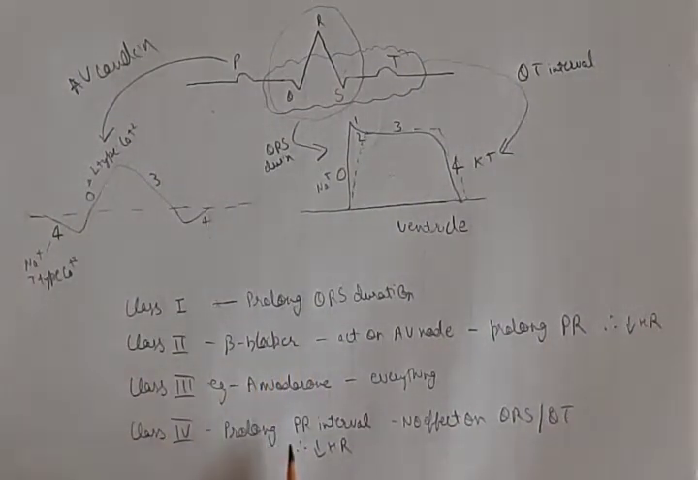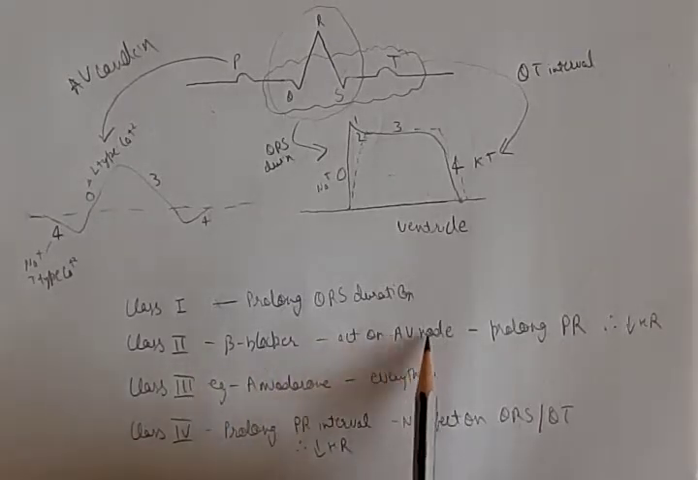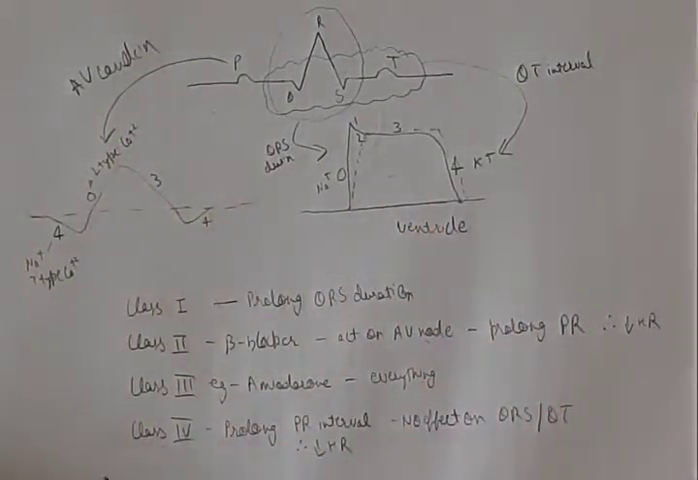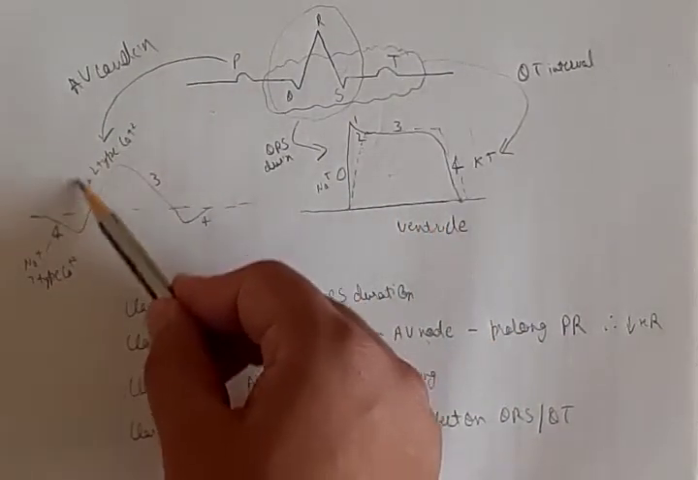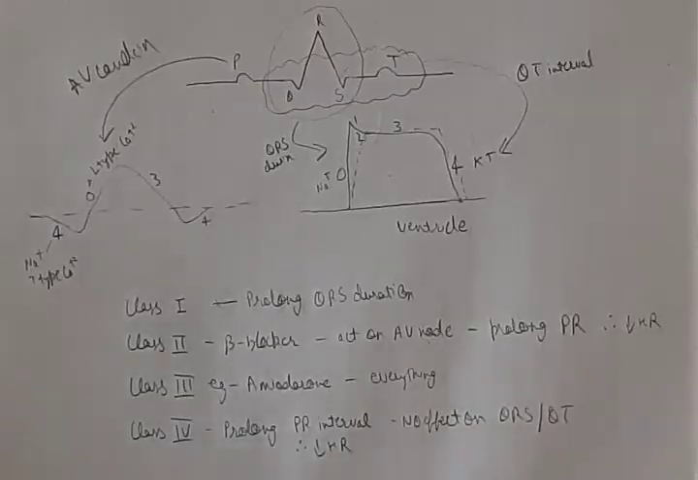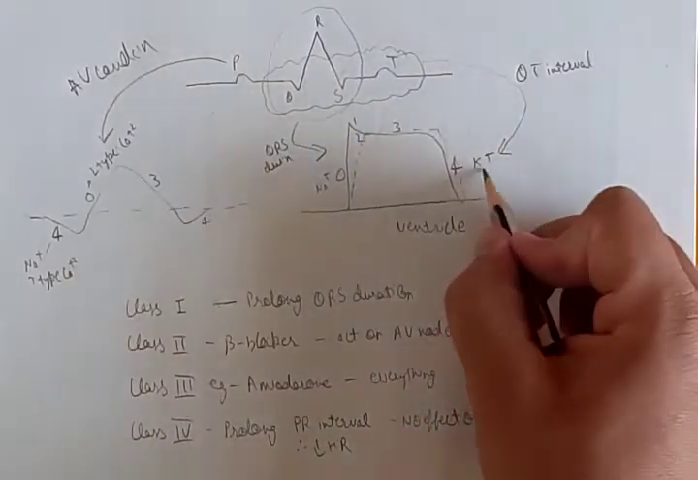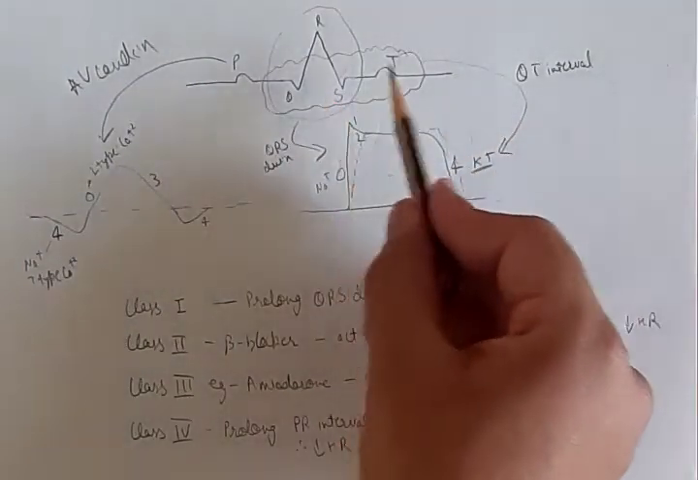Both beta blocker and calcium channel blocker prolong PR, but beta blocker does it by acting on the AV node, which decreases the passage of current from the atria to ventricle, but class 4 decreases the automaticity of the SA node itself. Now talking about QT interval, any drug which acts on the K+ channel increases the QT interval.